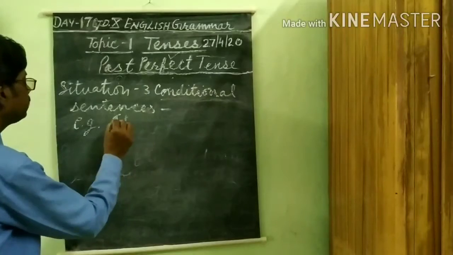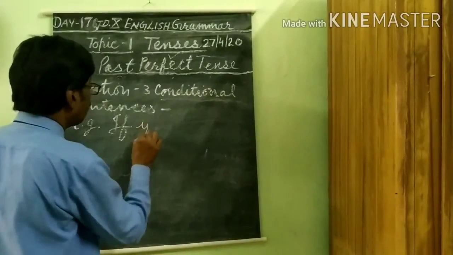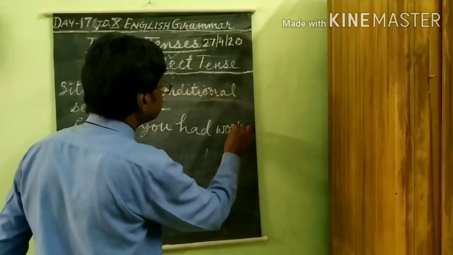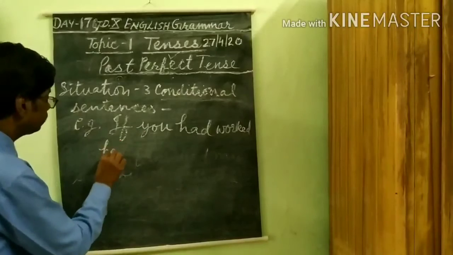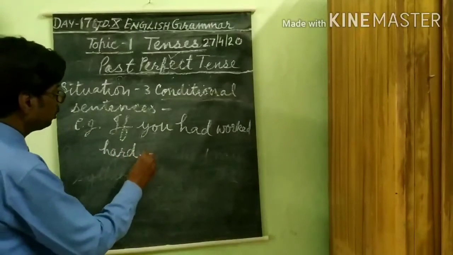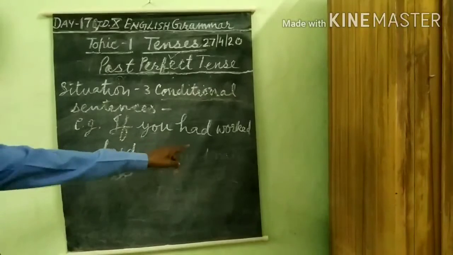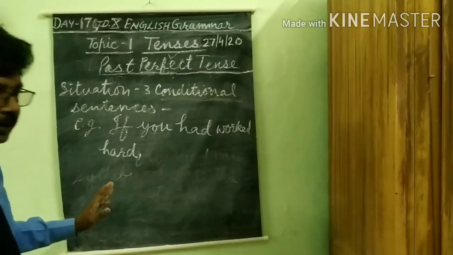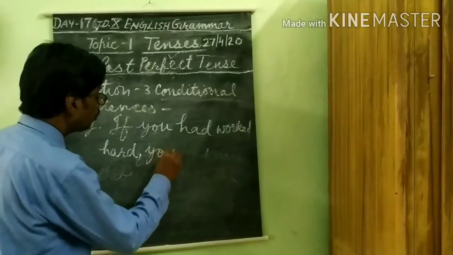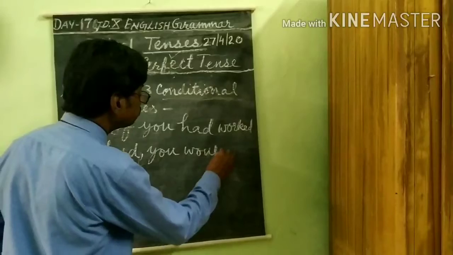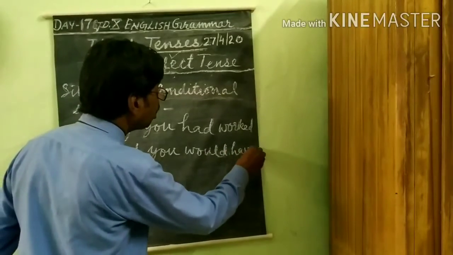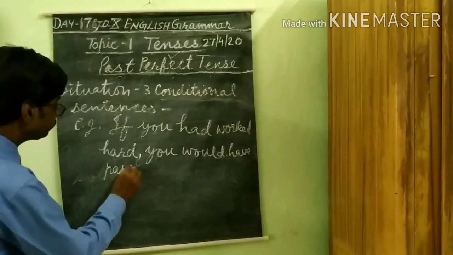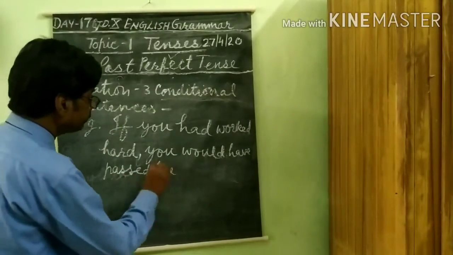Now observe this sentence. If you had worked hard, this is the first clause of this sentence, the first part of the sentence. You would have passed the exams.